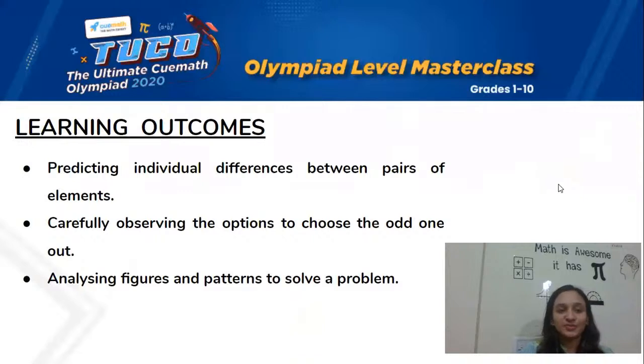So what we saw here was predicting individual differences between pairs of elements and carefully observing the options to choose the odd one out, how we understood how you can categorize different objects in one pocket and find the odd one out. Also, we did analyze a lot of figures in both type of questions, which was based on odd one out, also based on analogy. So with this, it's almost the wrap of today's masterclass.